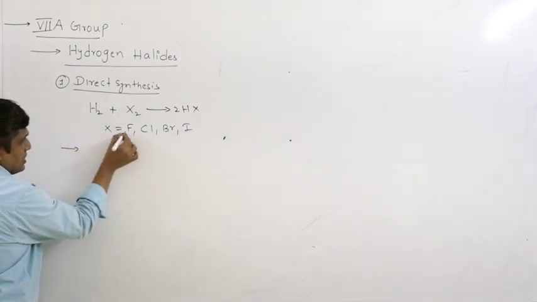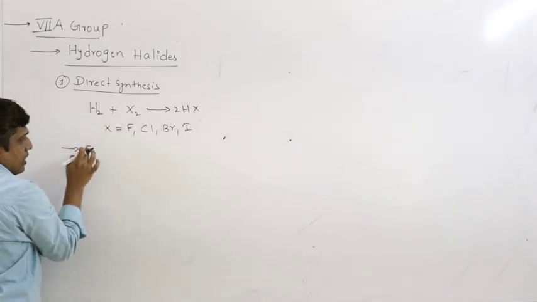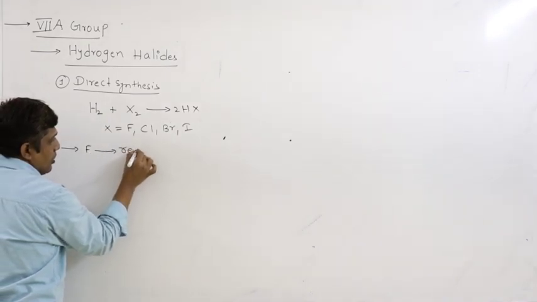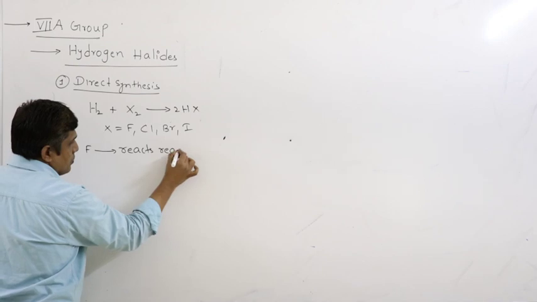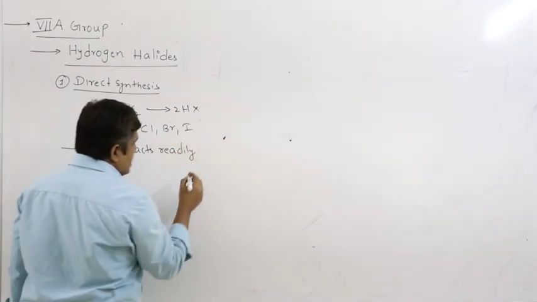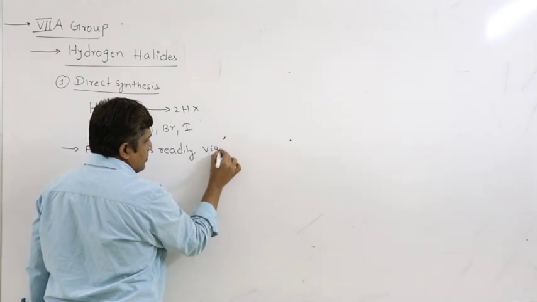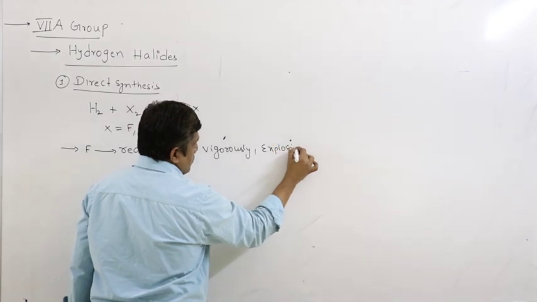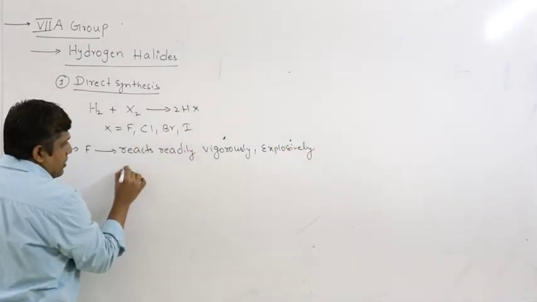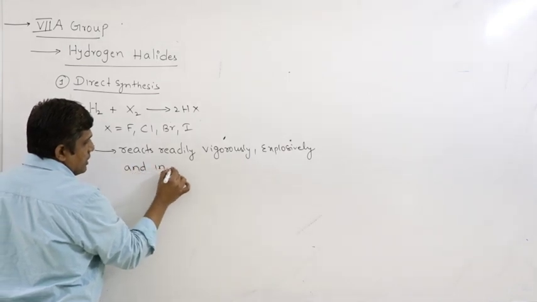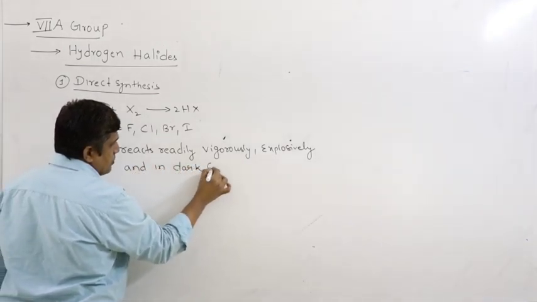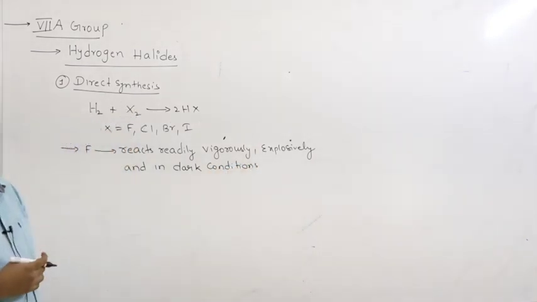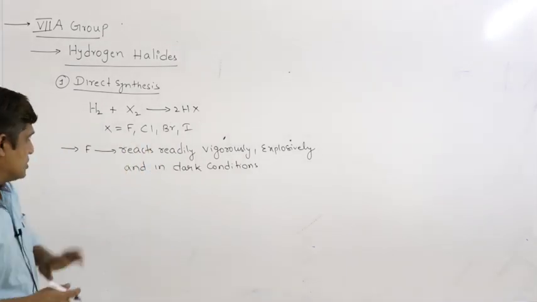Suppose halogen X is fluorine, fluorine combines readily, reacts readily, vigorously, explosively, and in the absence of light, in dark conditions. The reaction is highly exothermic, so it may be even explosive in nature.